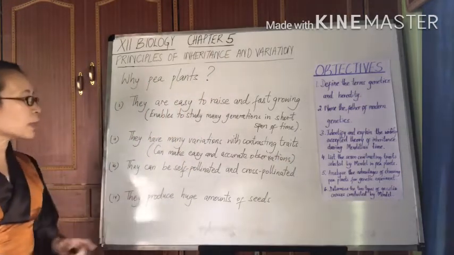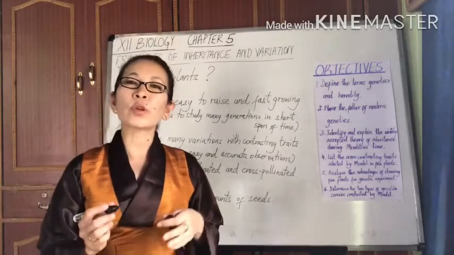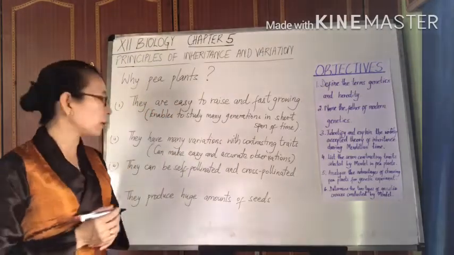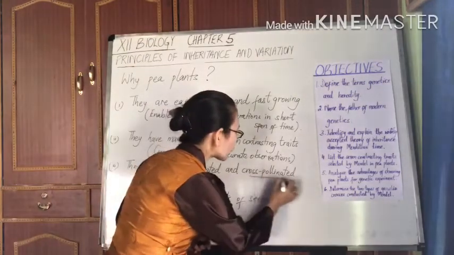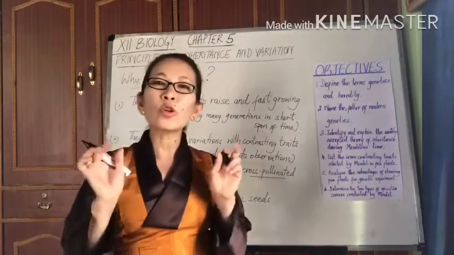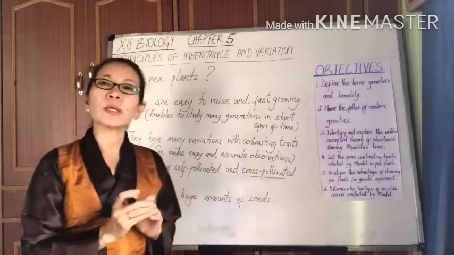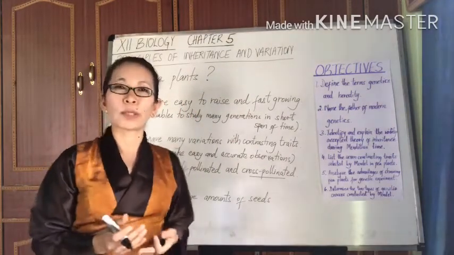Thirdly, they can be self-pollinated as well as cross-pollinated. Now, this is of great importance to Mendel, especially cross-pollination, because Mendel can be performing controlled pollination and thereby he can be making crosses between plants of his choice.